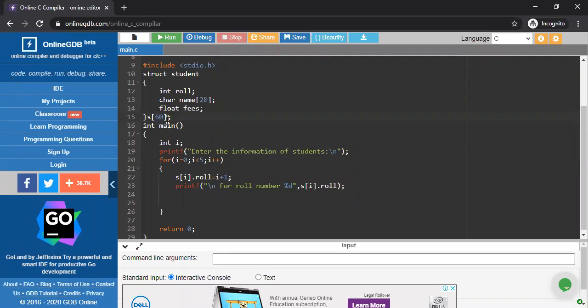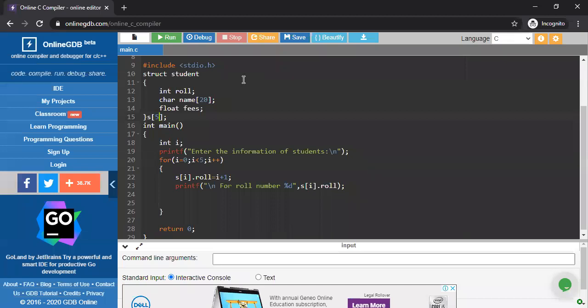When we declare S[5], it is obvious that somewhere in the computer's memory I'm going to occupy a place whose name is S. And we all know that in an array, the lower index starts with 0 and the upper index ends with n-1. In that particular case, the lower index is 0 and the upper index is 4. It is obvious. But in between this S[0], I'm going to store all three pieces of information of each student.